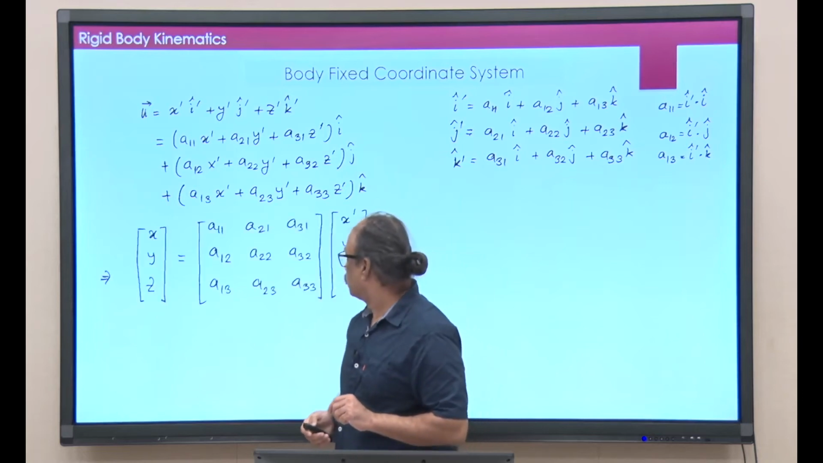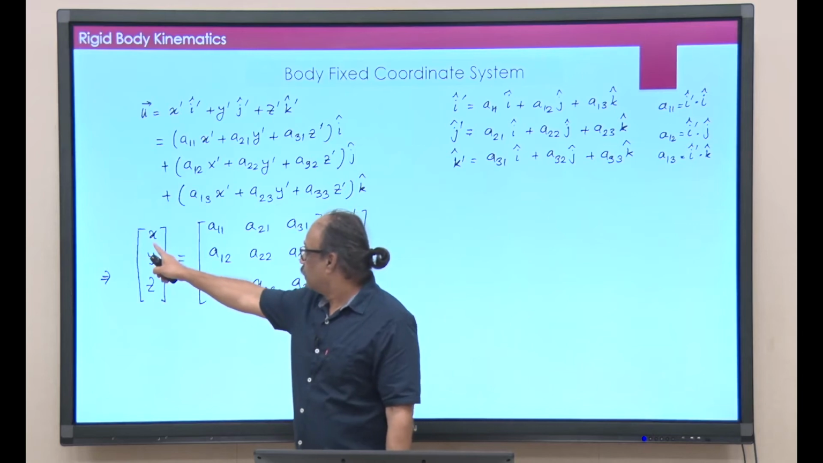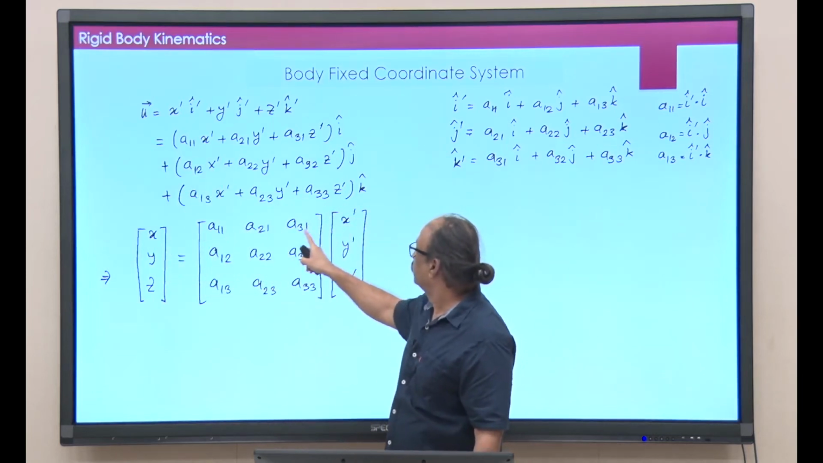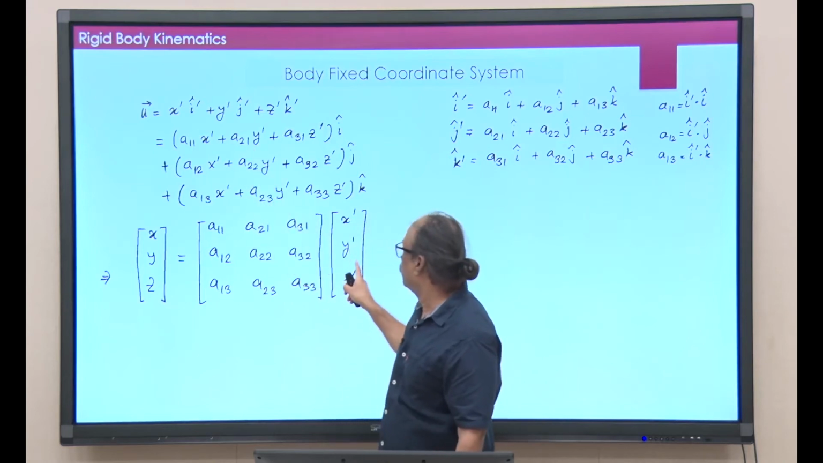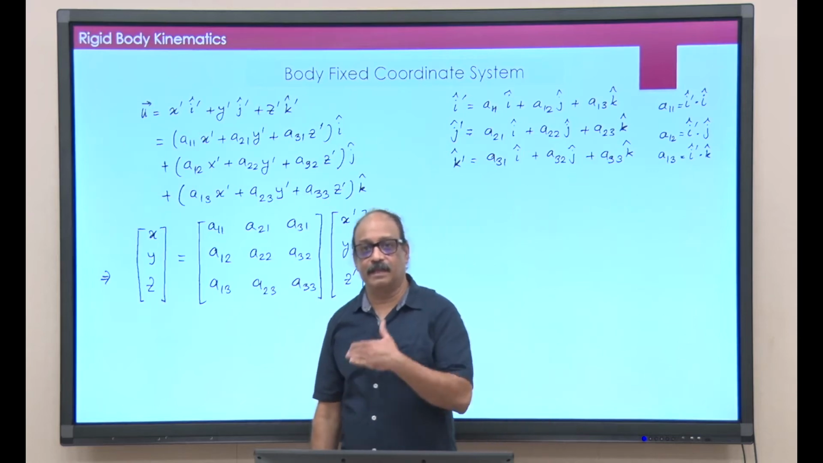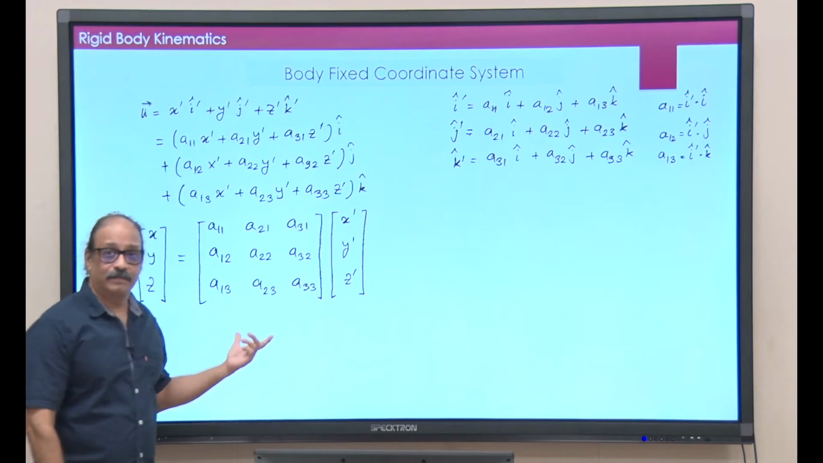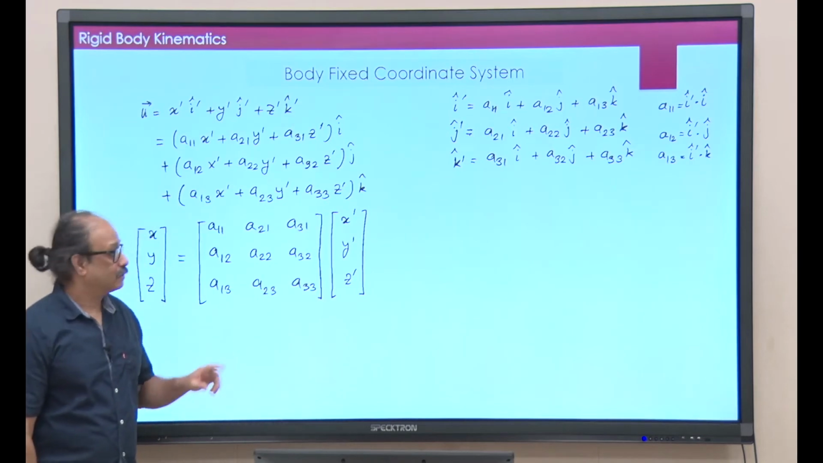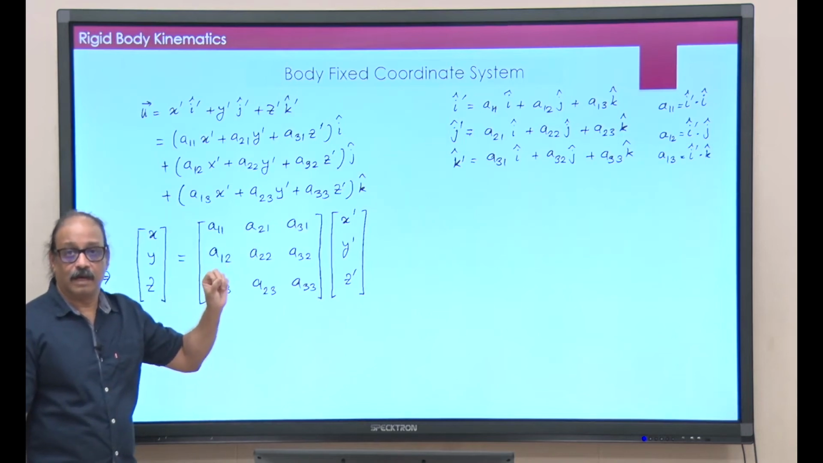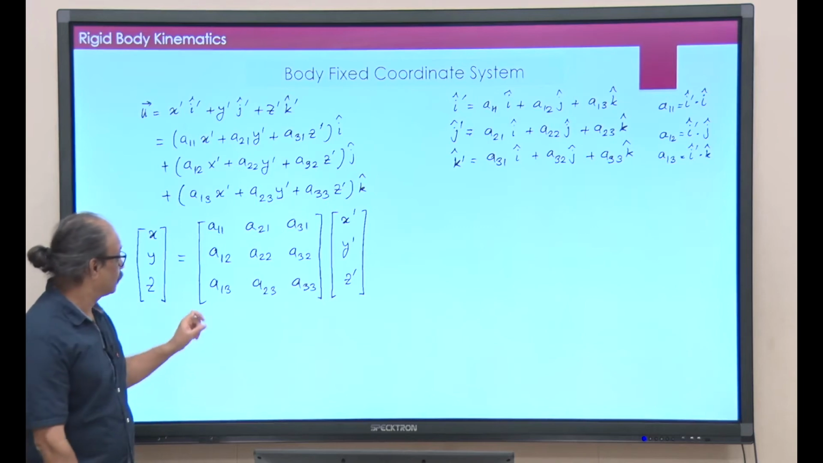Okay. So, let me write that. I can write that in terms of a matrix equation. x is equal to A11 x prime plus A21 y prime plus A31 z prime, and similarly the remaining 2 rows. There I have got my A matrix. So, the A matrix can be found simply by looking at the dot products between i prime, j prime, and so on.